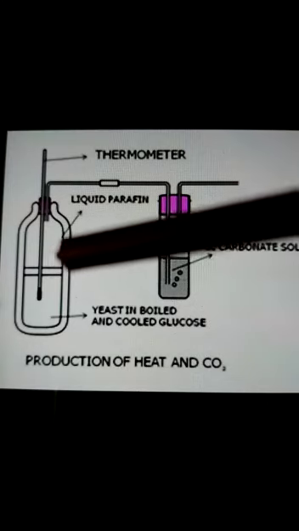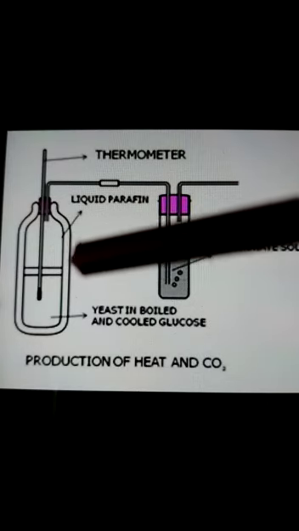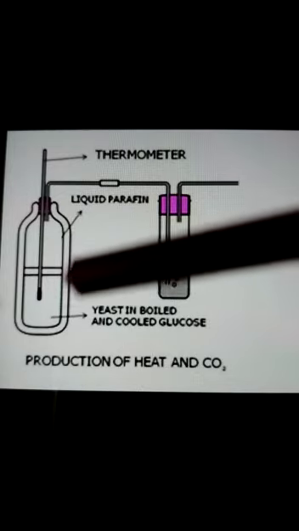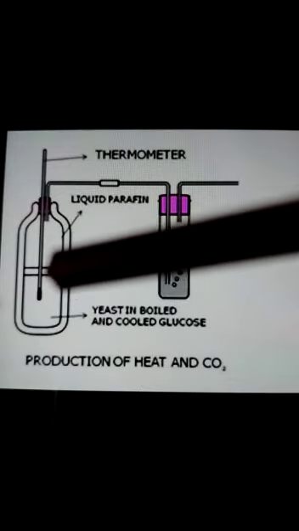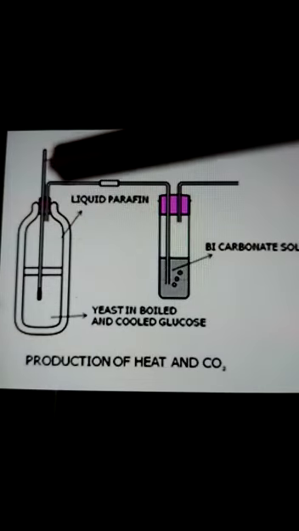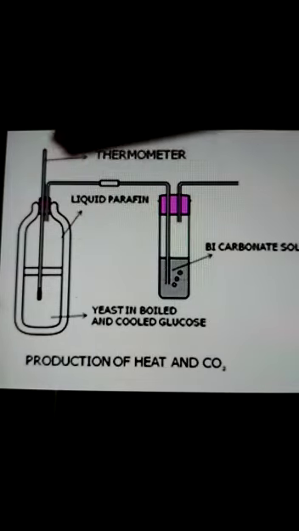Even this will be helpful in preventing oxygen from getting mixed with the yeast and glucose solution. And in this particular tube, a thermometer will also be placed in order to observe the increase in temperature.